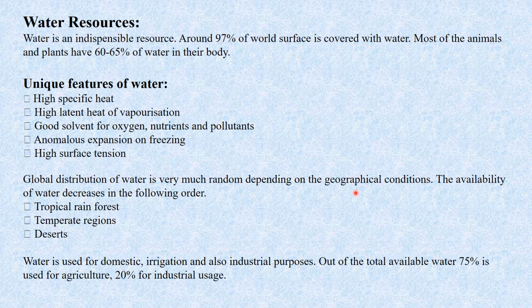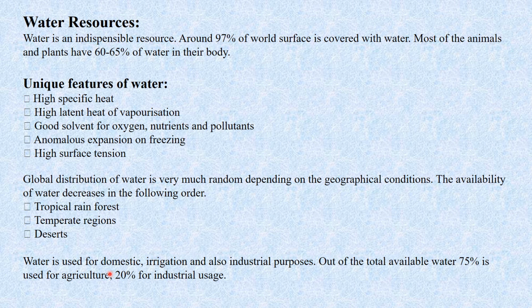Tropical rainforests contain various water resources. After that come temperate regions, and then deserts, which lack water resources. Water is used for domestic purposes, irrigation and industrial purposes. These are the main purposes for which we use water resources.